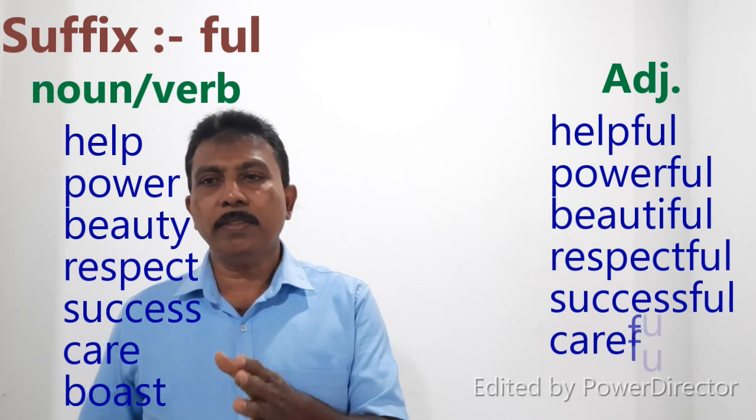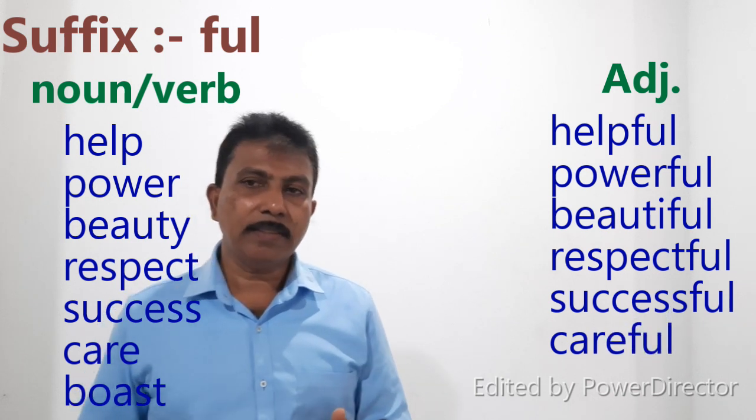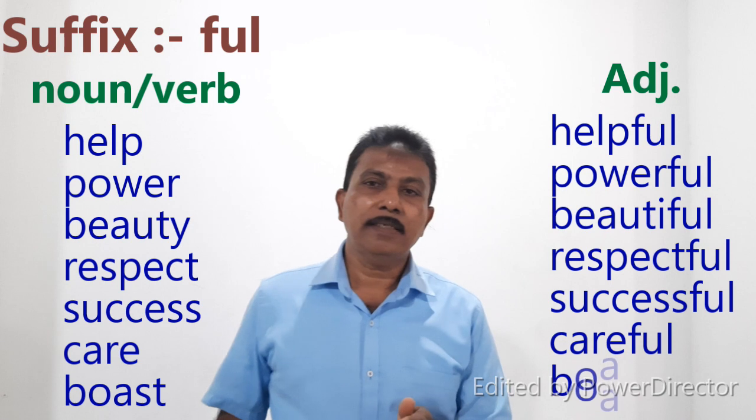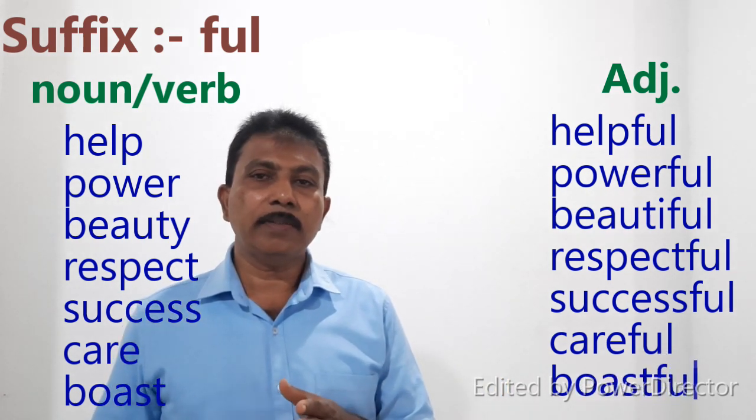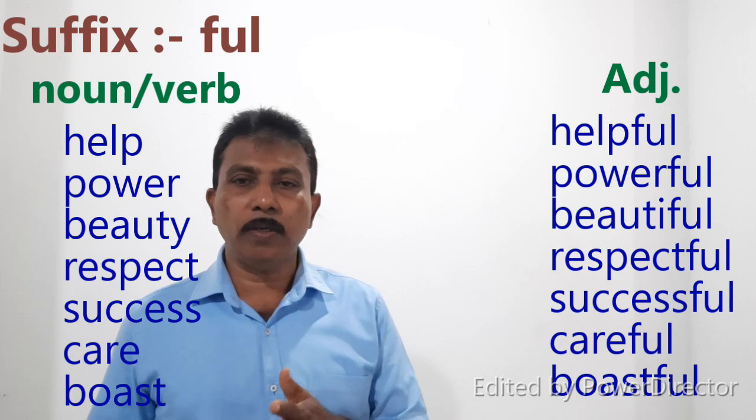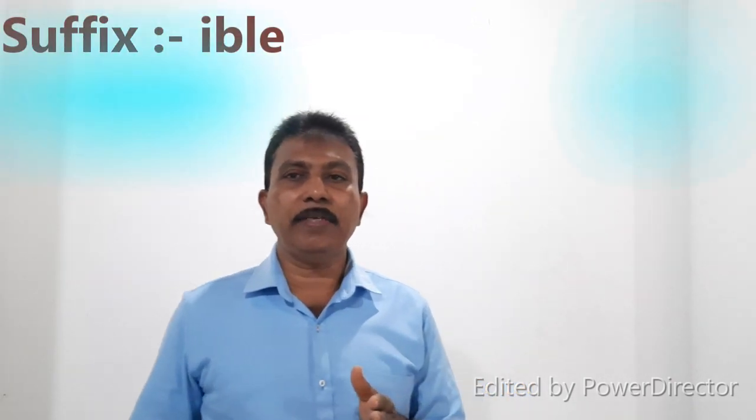We form a new word, successful. Then care, careful. We add the suffix full to the end of the word care, careful. Then boast, boastful. And also, last one, we add ible to the end of the word and we make adjectives.